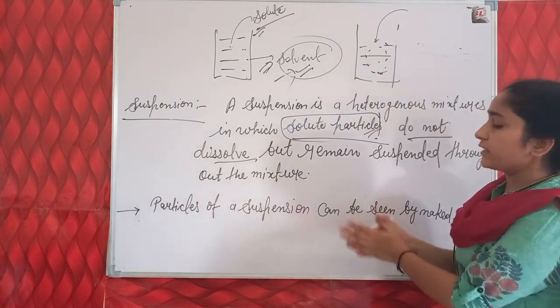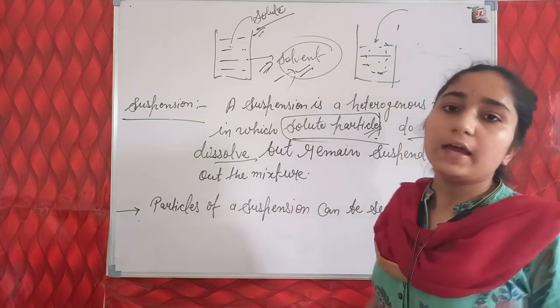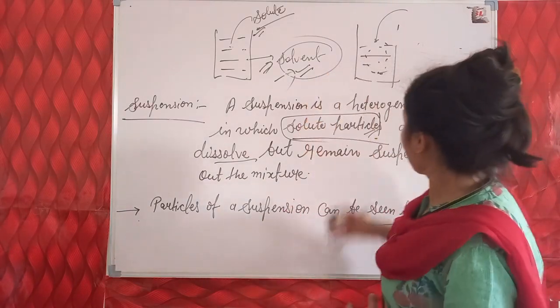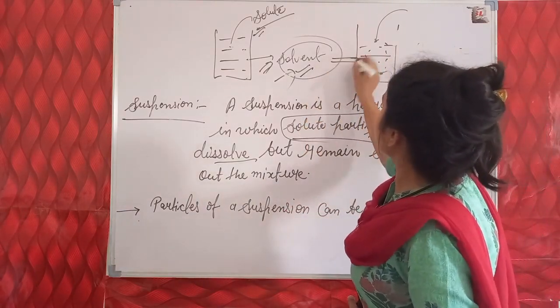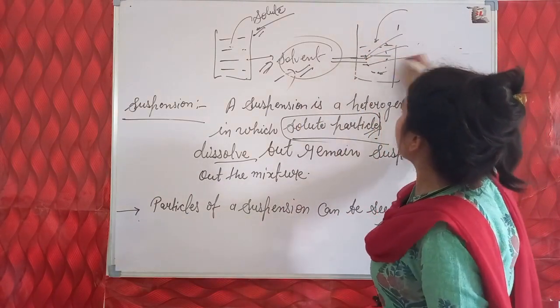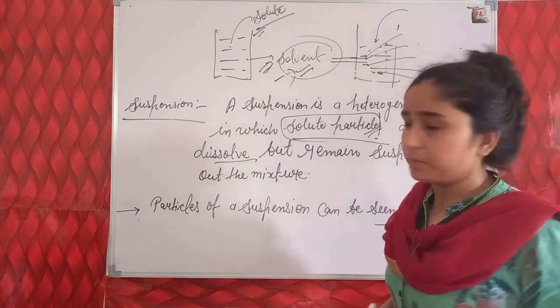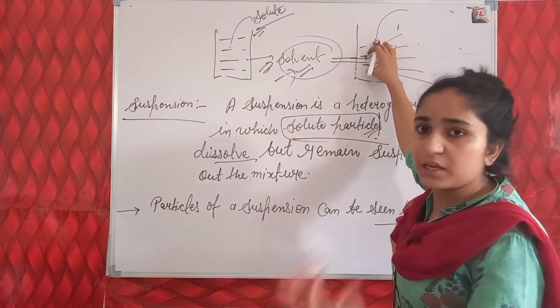And a characteristic of a suspension is that the particles of the suspension can be seen by the naked eye. And next, when we pass a light beam through this mixture, the particles of chalk scatter the light and make the path of light visible.